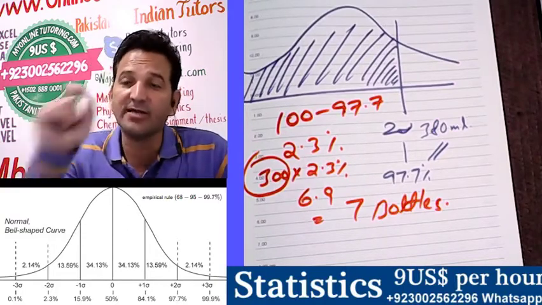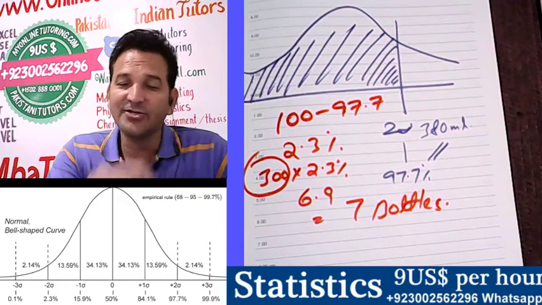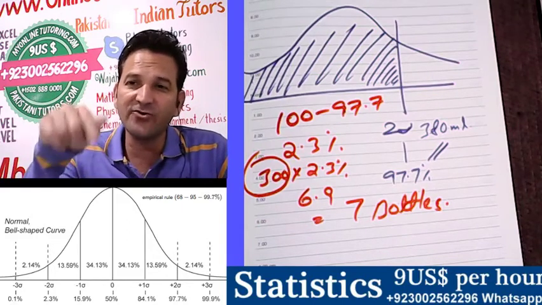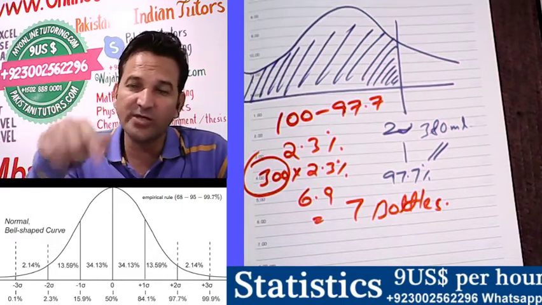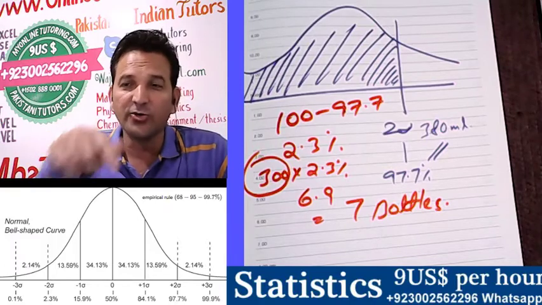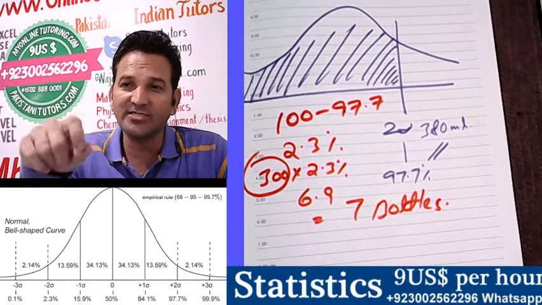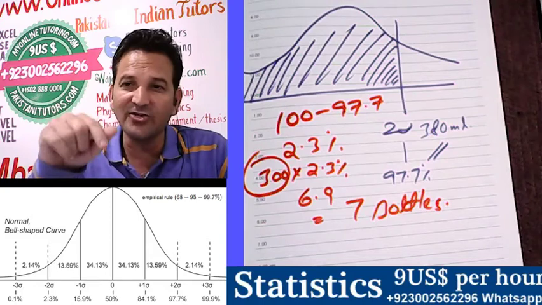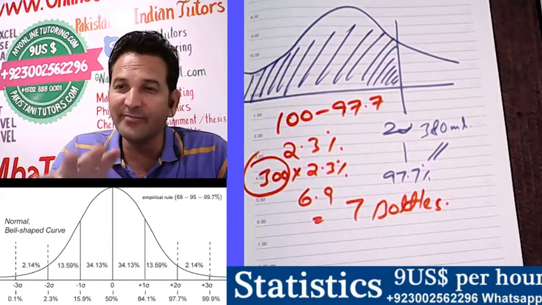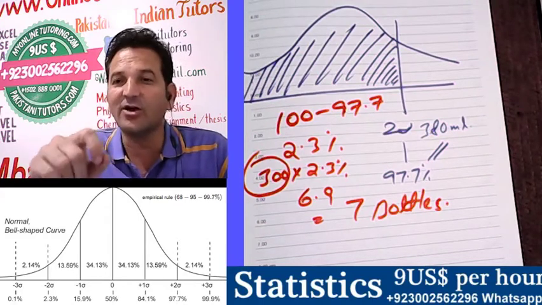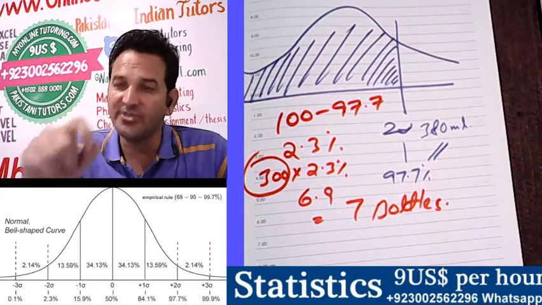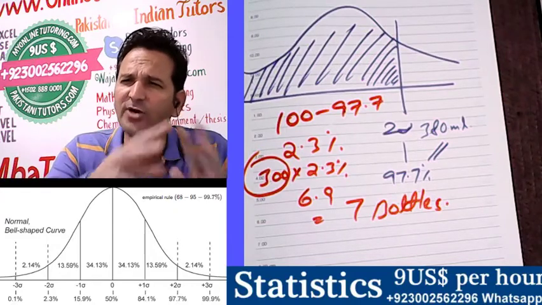So this is the importance of normally distributed data: if you understand this graph given below, you don't need any table. You just need the empirical rule and the use of this graph. Believe me, you will understand the concept of normal distribution and you can solve any question.